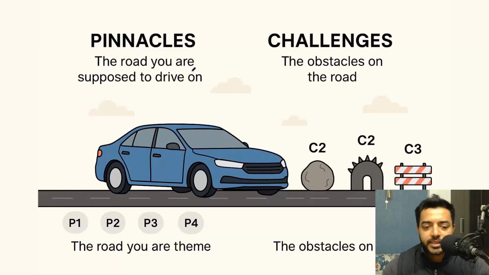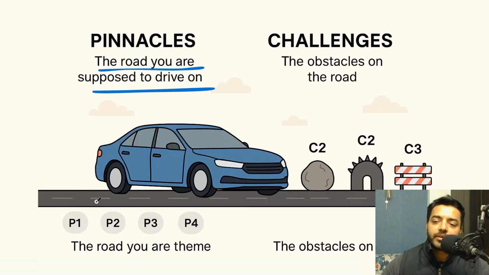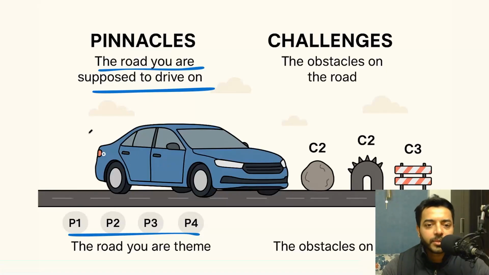Okay. Let's say you're driving a car. Pinnacles are the road you are supposed to drive on. P1, P2, P3, P4. Like you have 100 kilometers, then 200 kilometers, then 500 kilometers to your destination. So P1, P2, P3, P4 are nothing but the road. The road you're supposed to drive on.